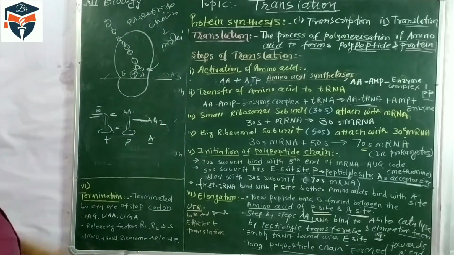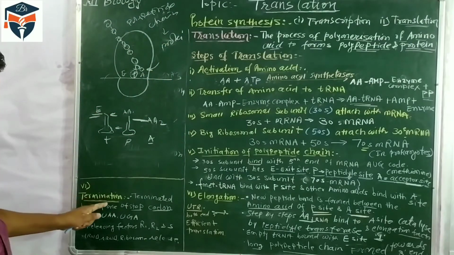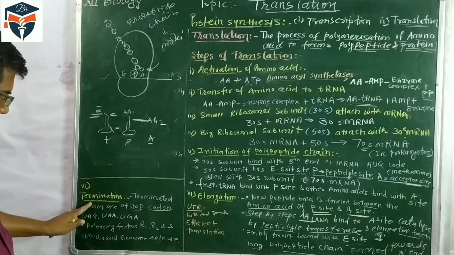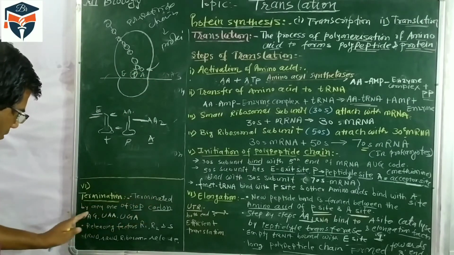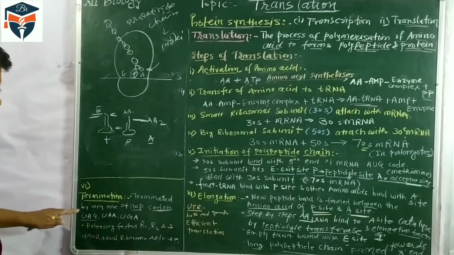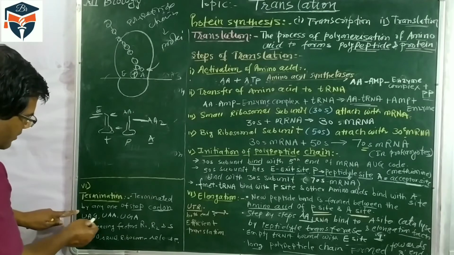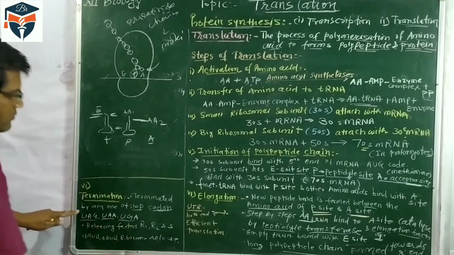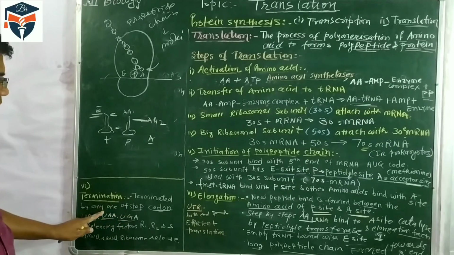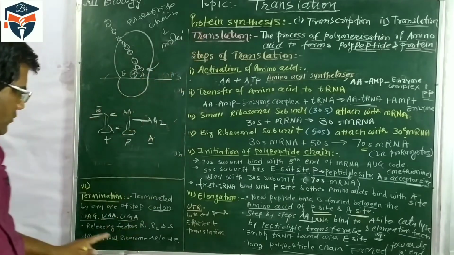The third step is termination. This process of protein synthesis will continue until termination by any one of the stop codons. If any nonsense codon, a stop codon, UAG, UAA or UGA, comes, out of the three, any one codon, then this translation process is stopped.